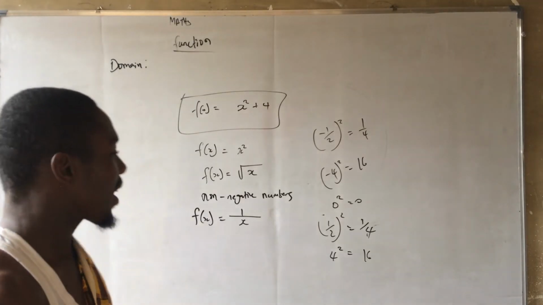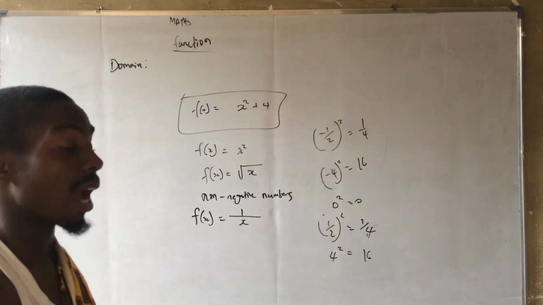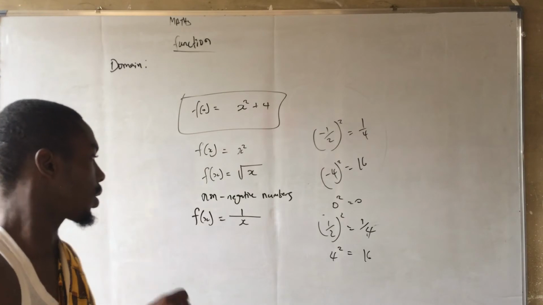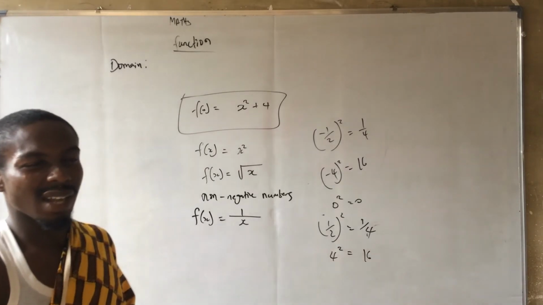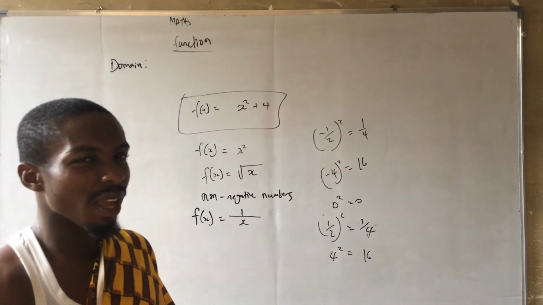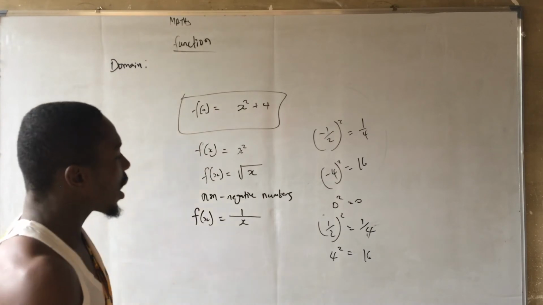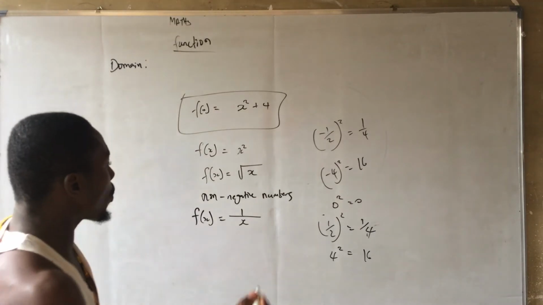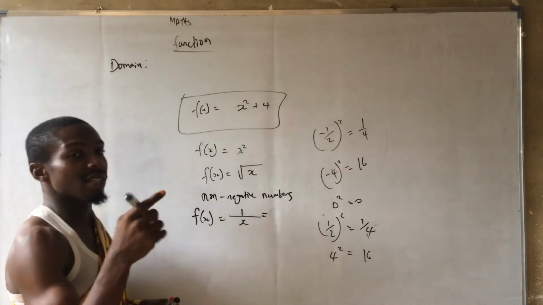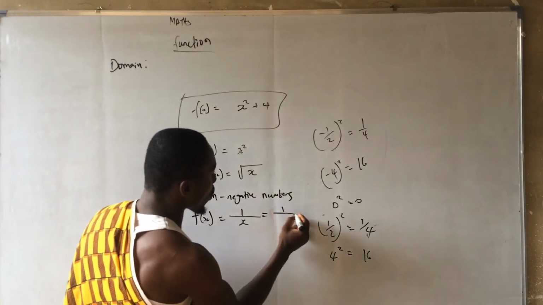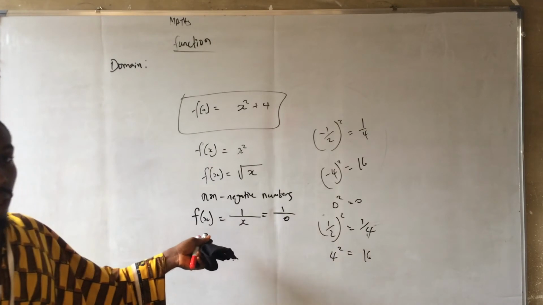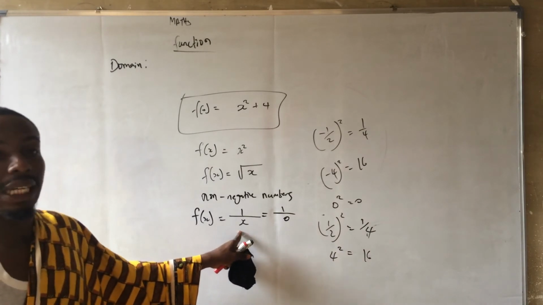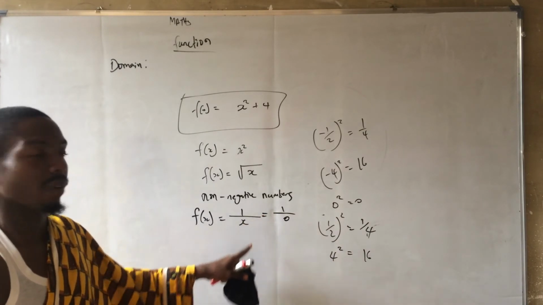No. The reason why I failed this is that I said all real numbers, and 0 is also in real numbers, and division by 0 is what? Math error. So there is a point where x is 0, and you end up having 1 over 0.